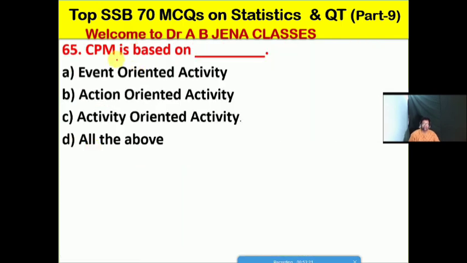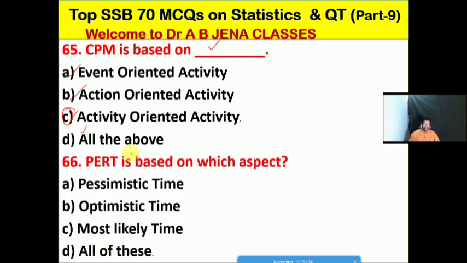So next one we will see: CPM is based on what? Whether A, it's the event oriented activity; B, it's the action oriented activity; C, it's the activity oriented activity; D, it's all of these. So friends, C is the right option for this MCQ. So CPM is based on activity oriented activities. So C is the right option for this MCQ.